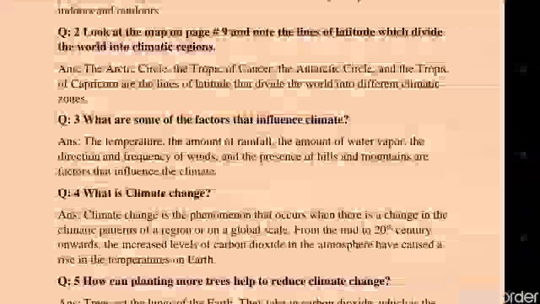Question number 4. What is climate change? The answer is, climate change is the phenomenon that occurs when there is a change in the climatic patterns of a region or on a global scale. From the mid 20th century onwards, the increased levels of carbon dioxide in the atmosphere have caused a rise in the temperatures on Earth.